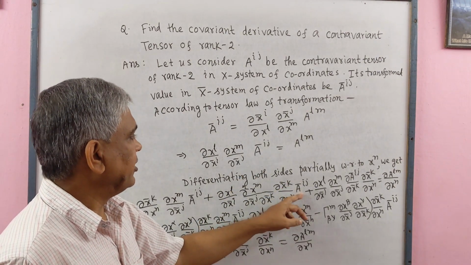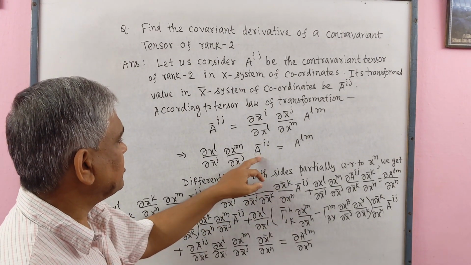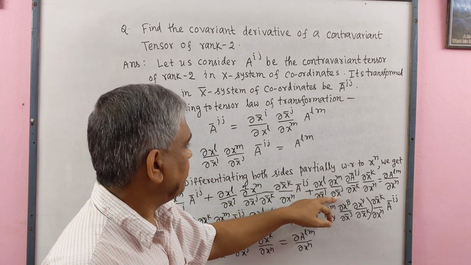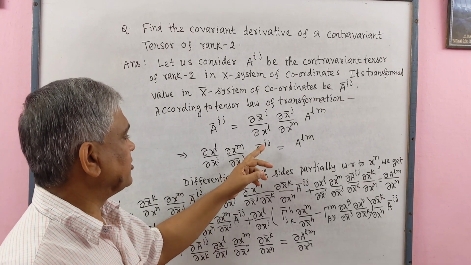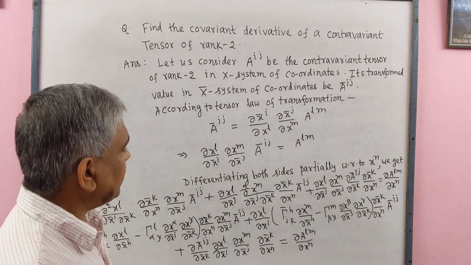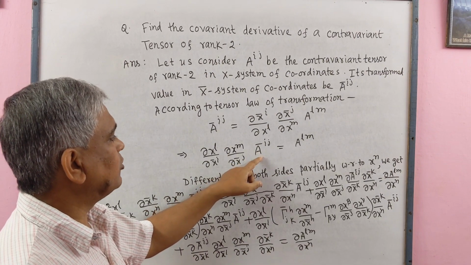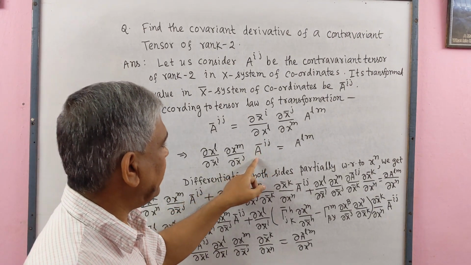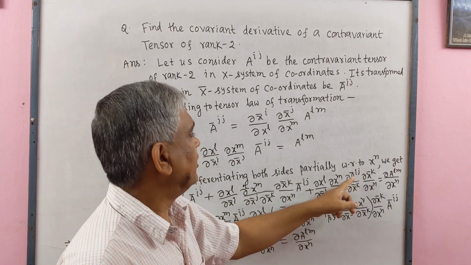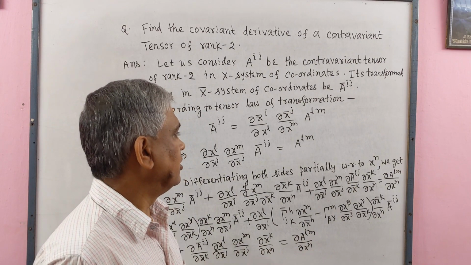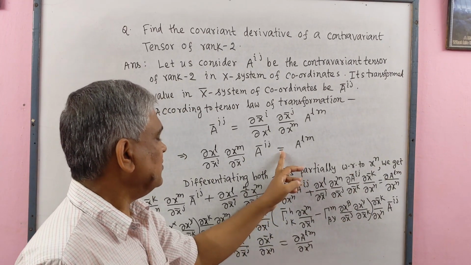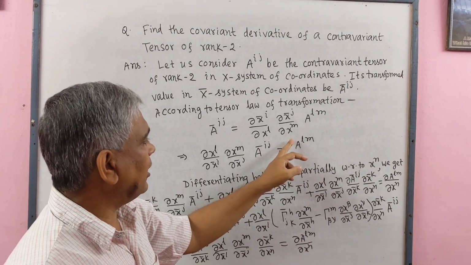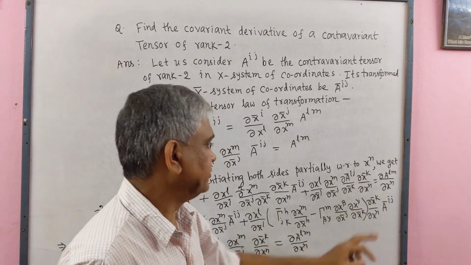Now this remains same. Now we differentiate this, these two terms remaining same. Now this is a tensor in bar system of coordinates, so firstly we have to differentiate this with respect to bar system of coordinates. So ∂Ā^{ij}/∂x̄^k ∂x̄^k/∂x^n equals, this is without bar system so no problem of differentiation, ∂A^{lm}/∂x^n.